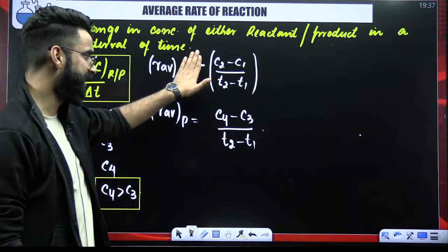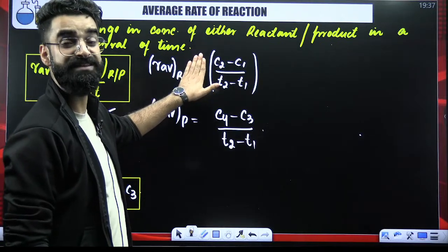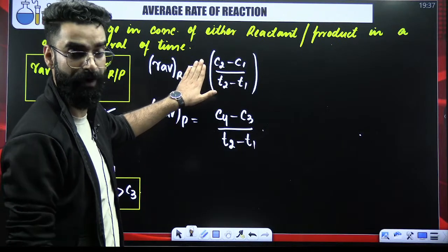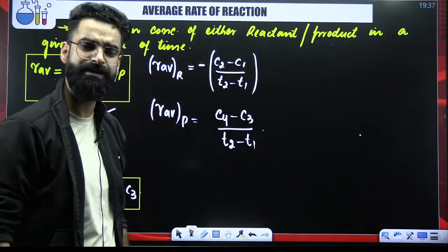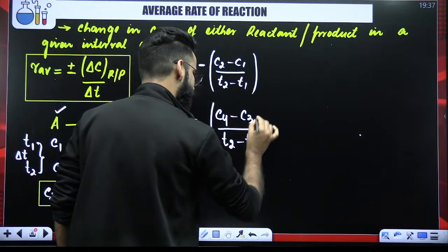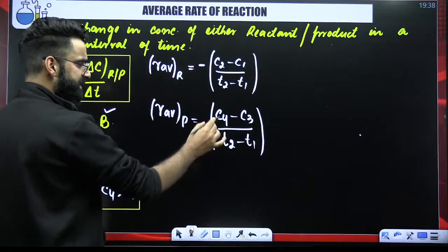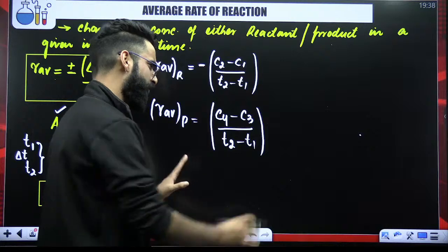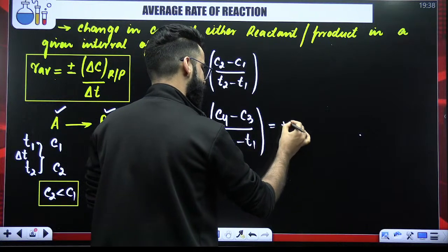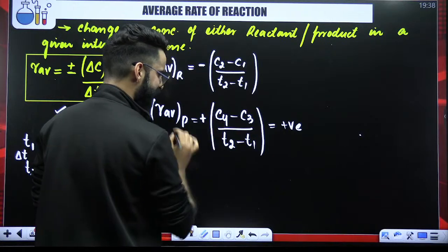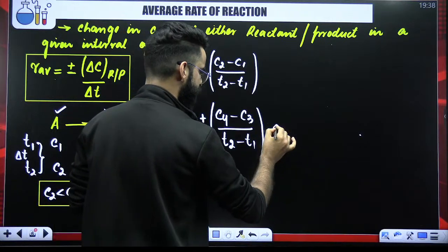Because if I'm not multiplying with the minus sign, the rate is coming out to be negative, and rate cannot be negative. So we have to make that positive somehow. How exactly? You just have to multiply with the negative sign. That's all. The rate of the reaction with respect to products is equal to C4 minus C3. C4 is greater than C3. Therefore, the value already comes out to be positive only. So you need not multiply with the minus sign. That means you'll be multiplying with the plus sign. Rest everything is the same. Okay?